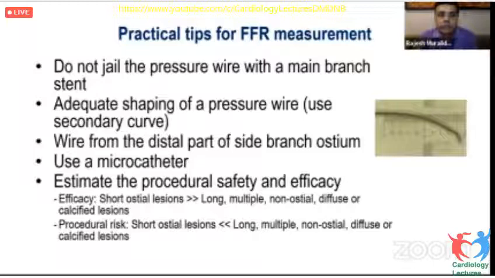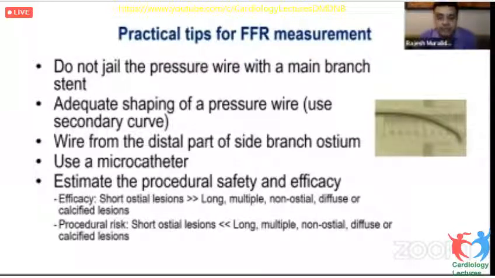But we seldom use a microcatheter routinely, and we usually cross with the routine wire. And the standard tip weight of an FFR wire is 0.63, just like that of a BMW wire. Now, estimate the procedural safety and efficacy before you go ahead. The efficacy is best with short ostial lesions compared to long, multiple non-ostial, diffuse or calcific lesions.